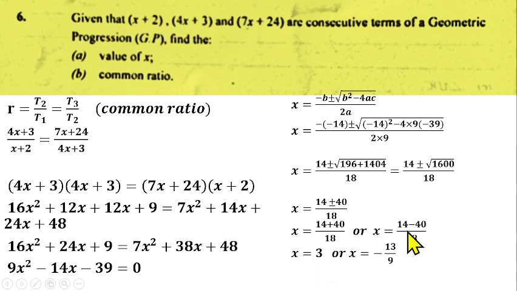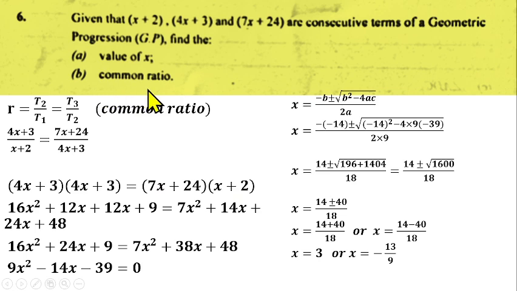Or s equals 14 minus 40, which gives us minus 26, divided by 18. 2 can go into both, so we have minus 13 over 9. So our s is either 3 or minus 13 over 9. That's the value of s.